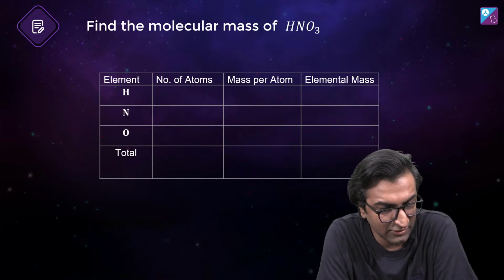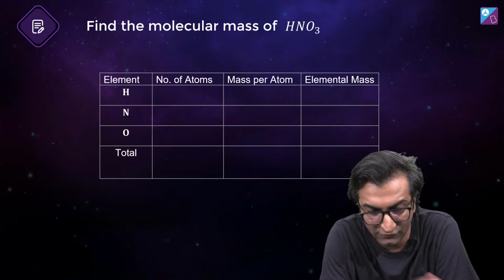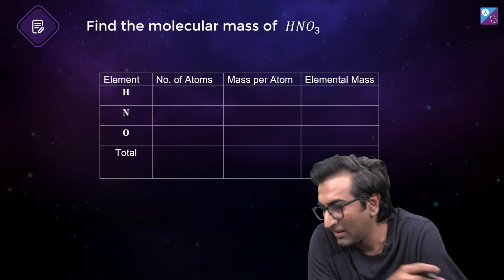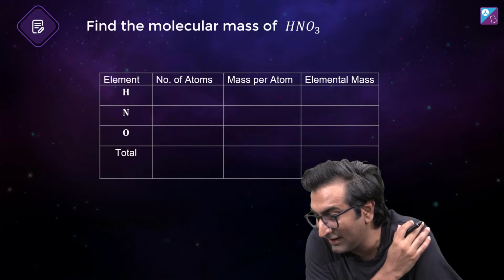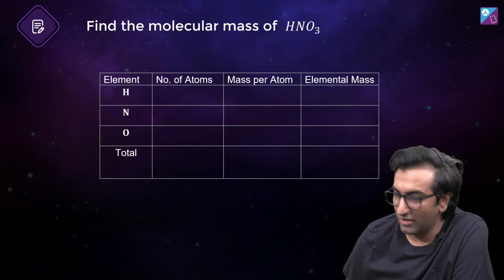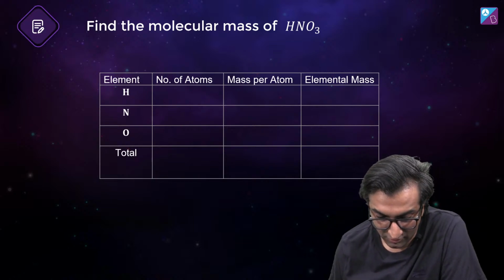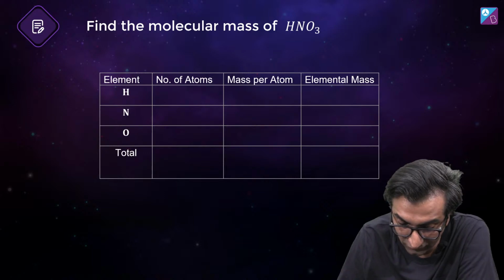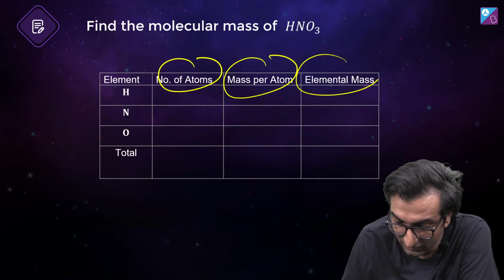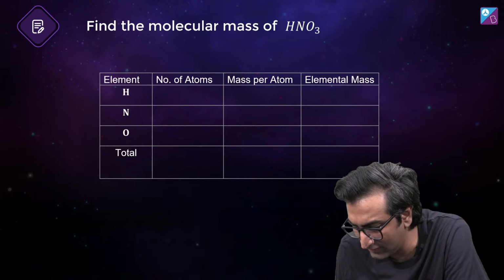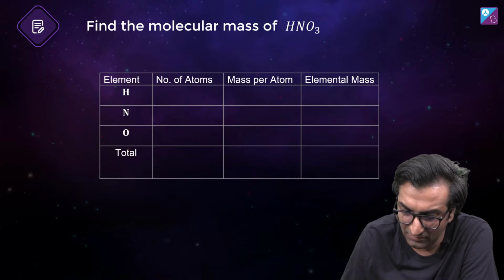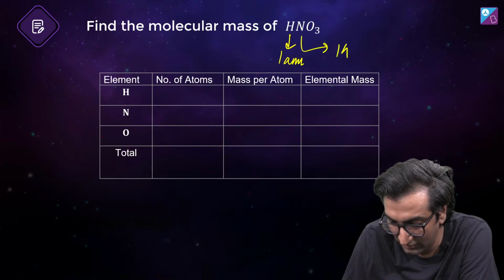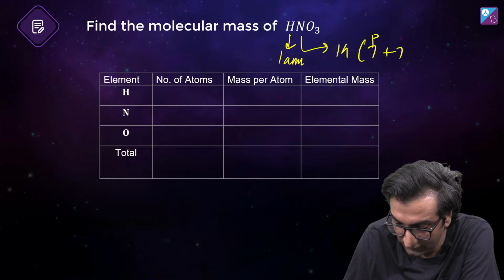Okay, what is the molecular mass of HNO3? Everyone says 60. Sonia was right saying 60 grams per mole, but we haven't talked about the mole concept yet. Thank you Sonia. It is 63, Shrishti and Naina. All right Vinod, you are fashionably on time. Okay, so this is how you go and do it. Draw this table that I have in front of you: element, number of atoms, mass per atom, elemental mass. What is elemental mass? Elemental mass means, for this it is 1 AMU, for this it is 14 because it has 7 + 7 protons and neutrons.